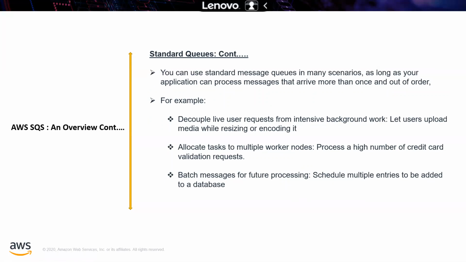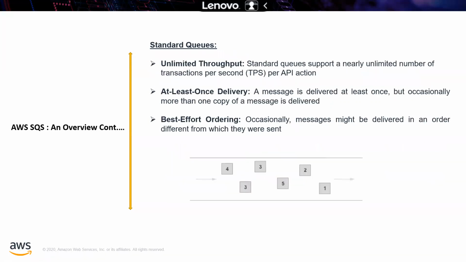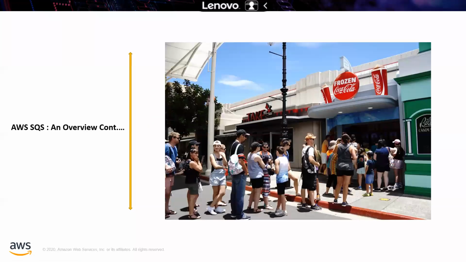Now going back to that slide. Here these four or five people are standing as a family in the queue, and they are able to move among themselves, but they cannot move outside. So typically this is working as a standard queue.